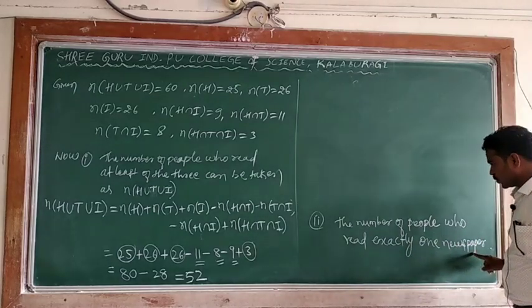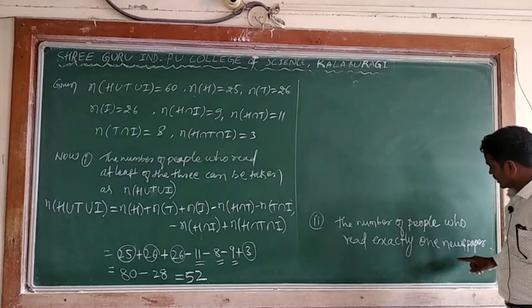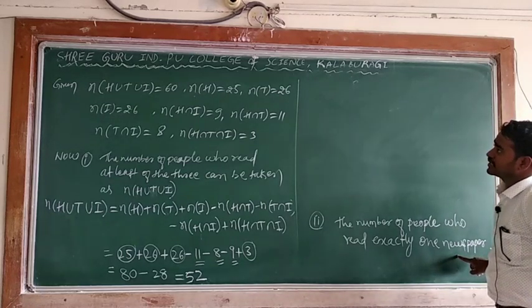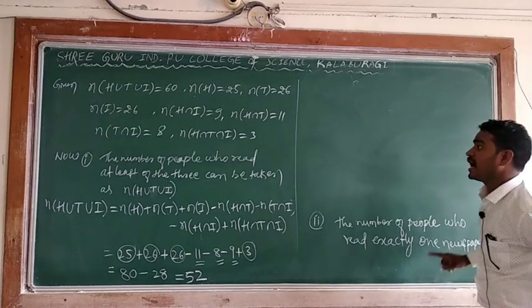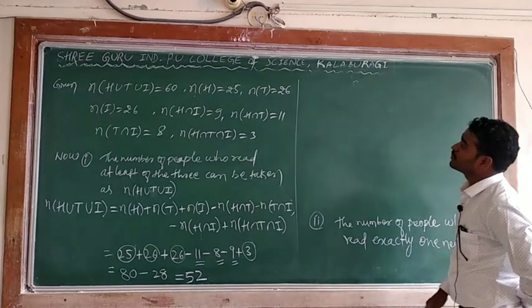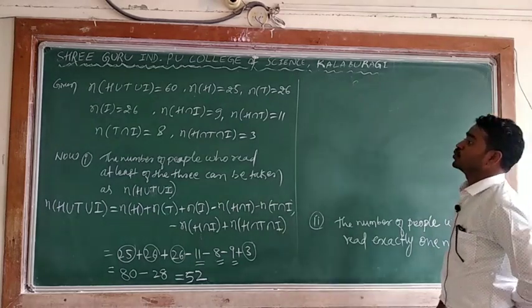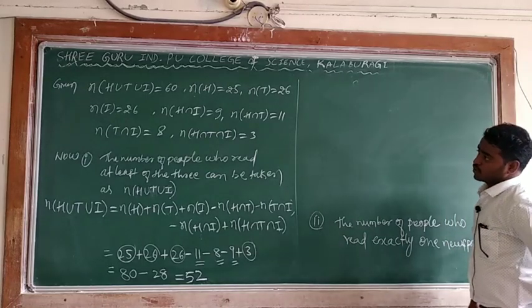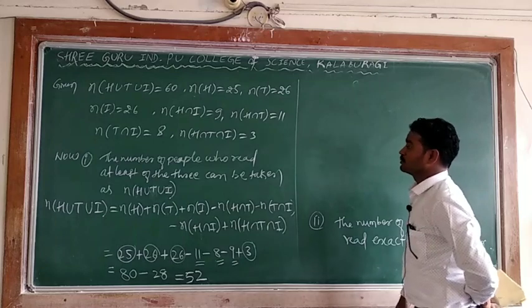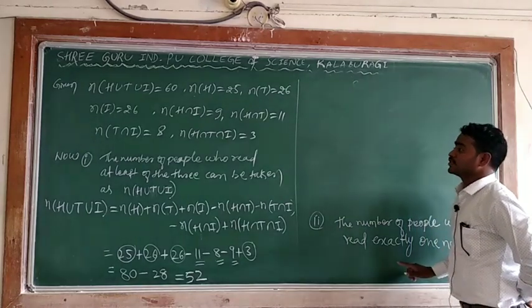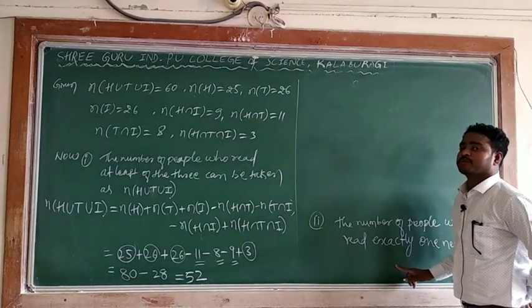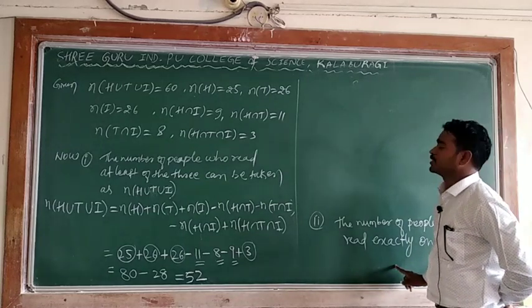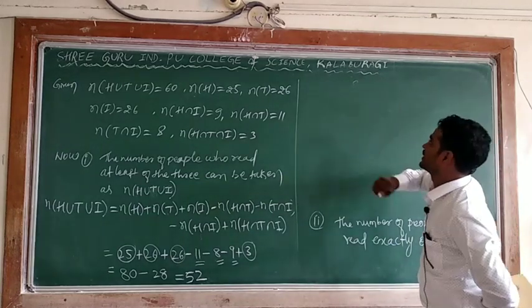This can be obtained by who read H separately, who read T separately, who read I separately, and then the sum of these. Here it is not mentioned which particular paper, not H particular, T particular, or I particular. For that reason I will find out separately.